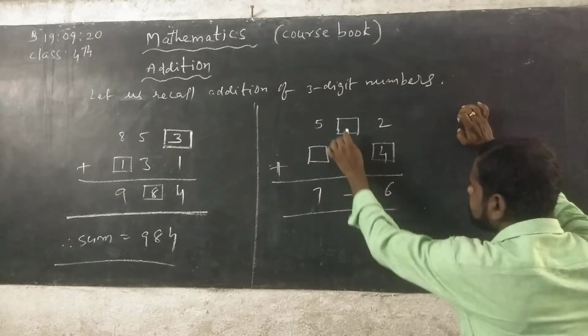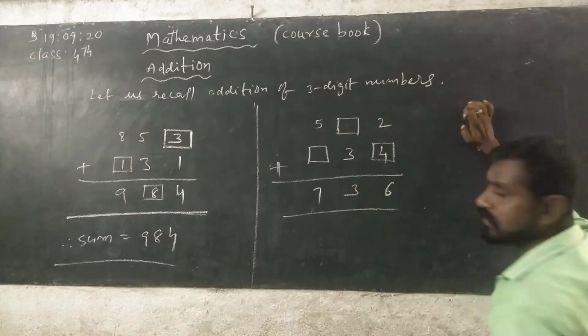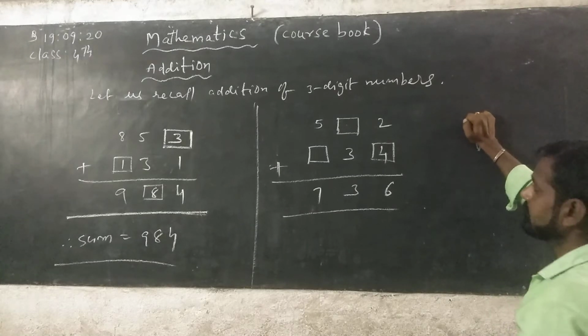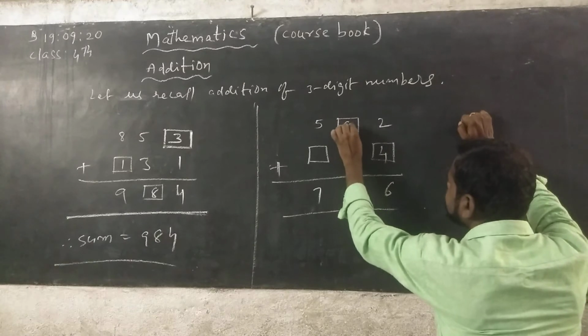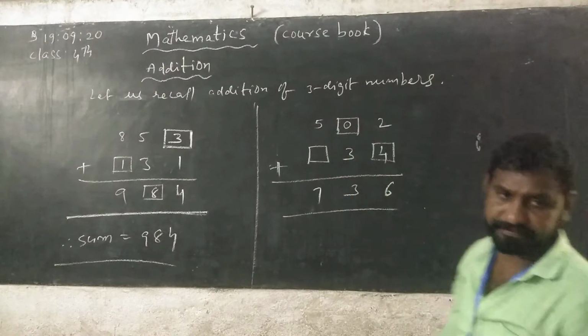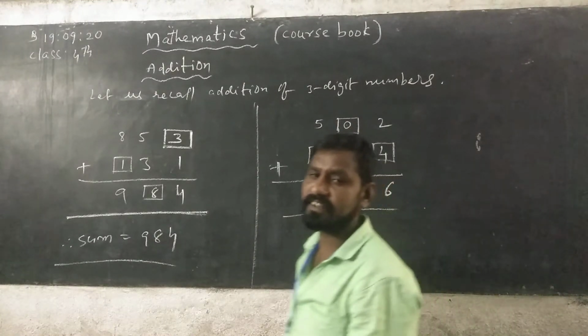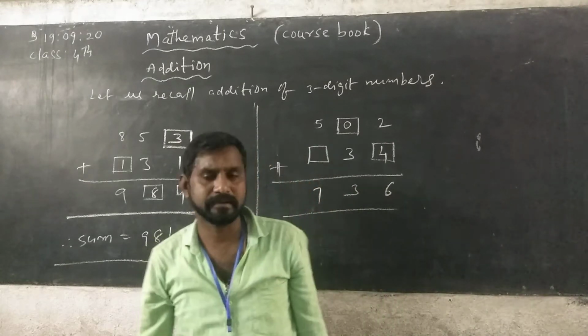Now here there is no number. 3. So what will get 3? So 0 plus 3 you can get 3. 0 is added to any number, you can get the same number.